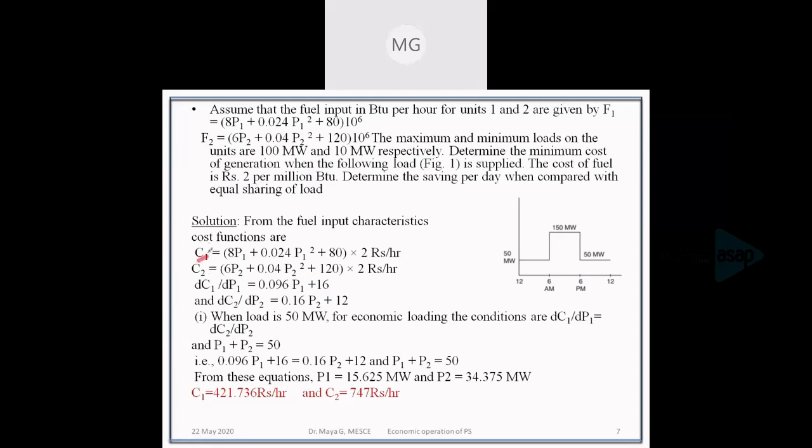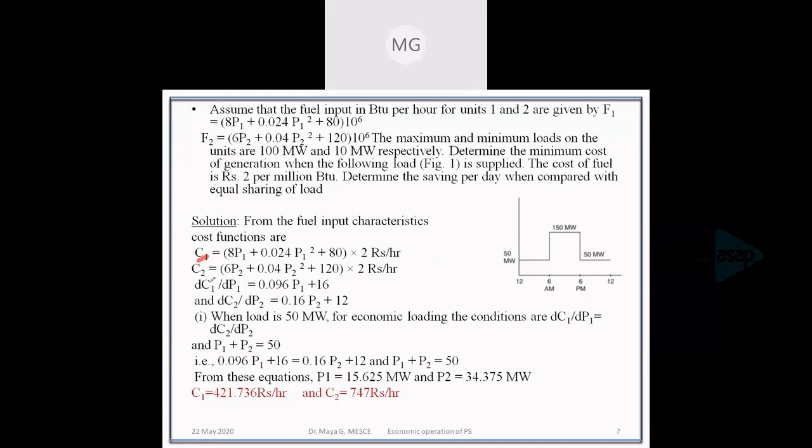So F1 is 8P1 plus 0.024 P1 square plus 80, into 10 raised to 6, is the fuel input function, and cost is given as rupees 2 per million BTU. So here 2 per million BTU is there, so that 10 raised to 6 gets cancelled. The cost functions C1 and C2 are obtained.